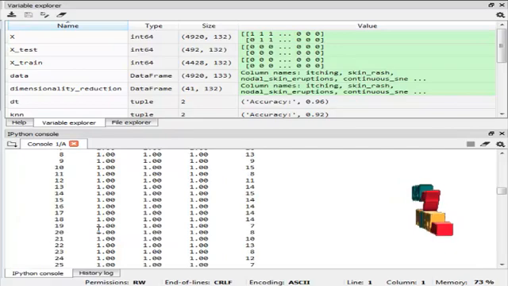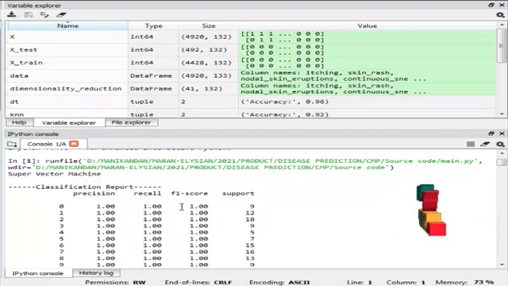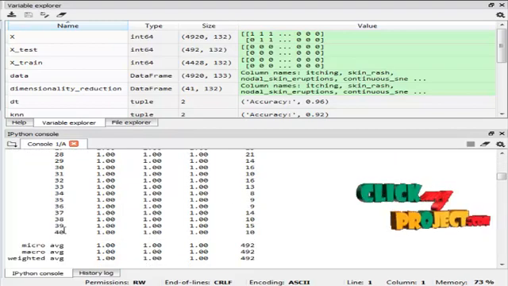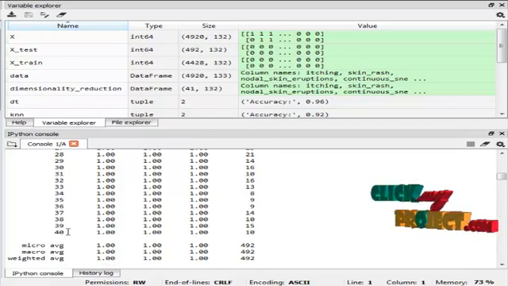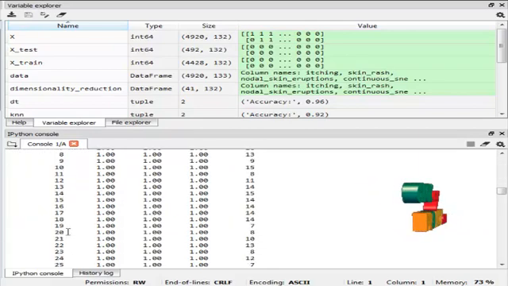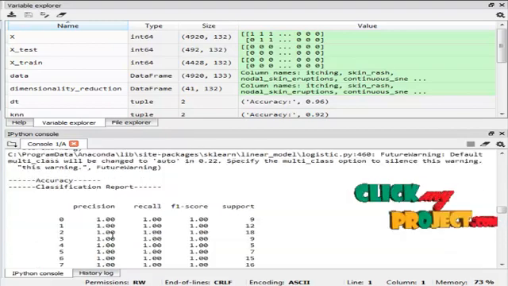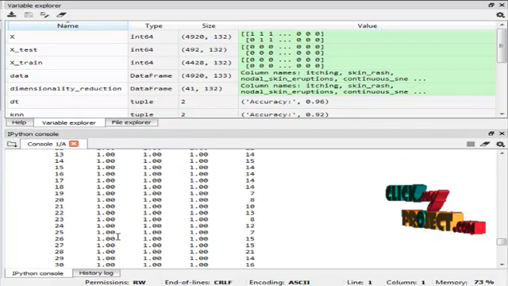These are the classification reports of each and every algorithm. This is the precision value, recall value and F1 score based on disease. We have 40 different types of disease in our dataset, so for every disease you will find the classification reports. This is the decision tree classification report. This is the logistic regression classification report. This is the k nearest neighbor classification report.